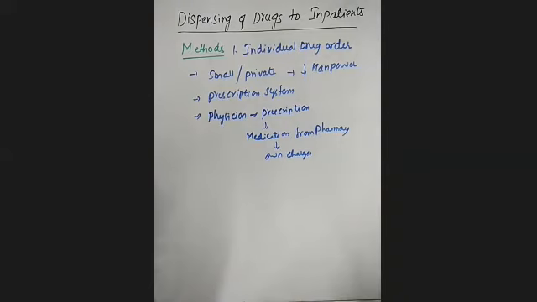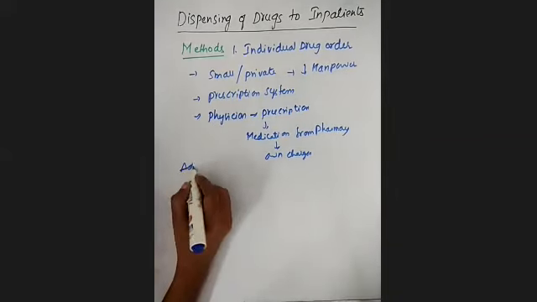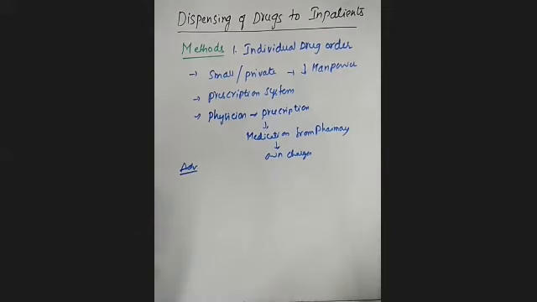Clear? And next, this is a type of prescription system. What happens in this prescription system? The physician writes a prescription and they obtain the medication from the pharmacy, either inside the hospital or outside the hospital. They can get the medication by paying their own charges. Now we'll see some advantages of this individual drug order system.